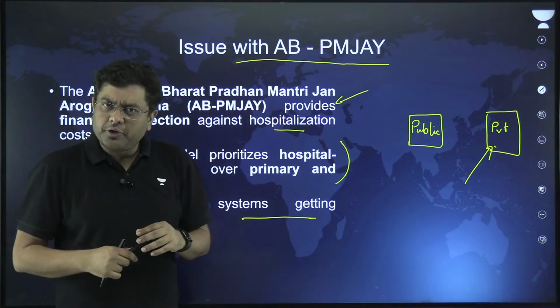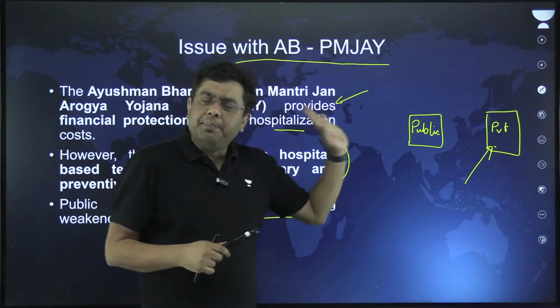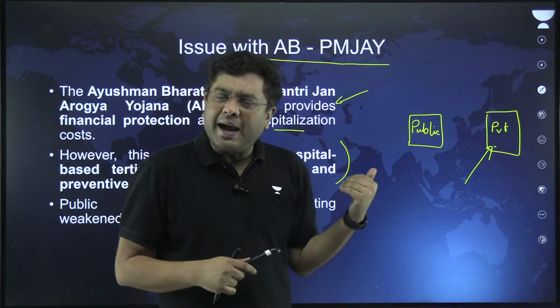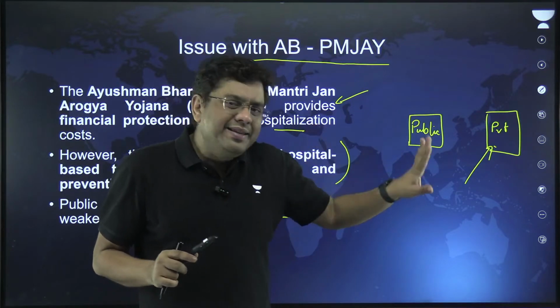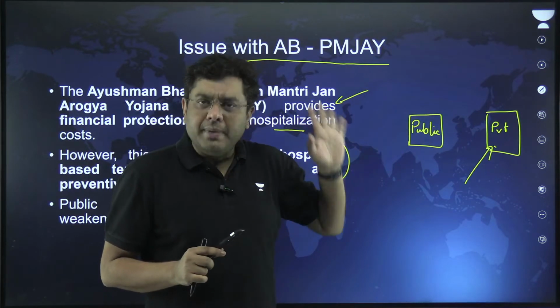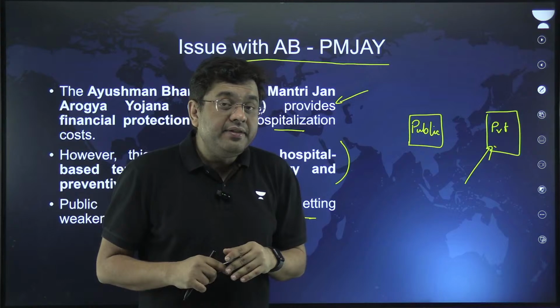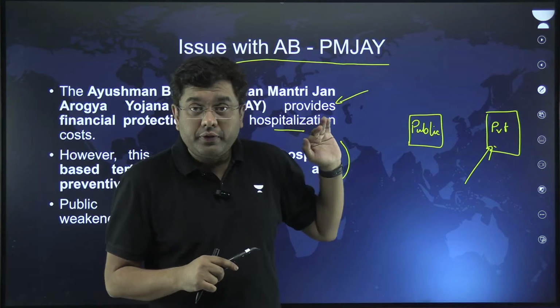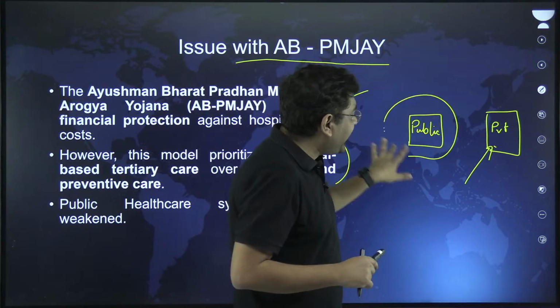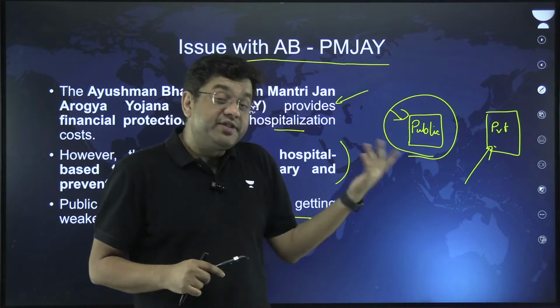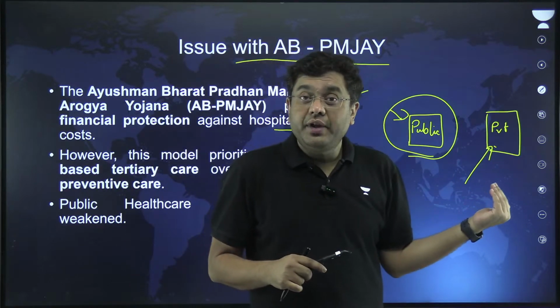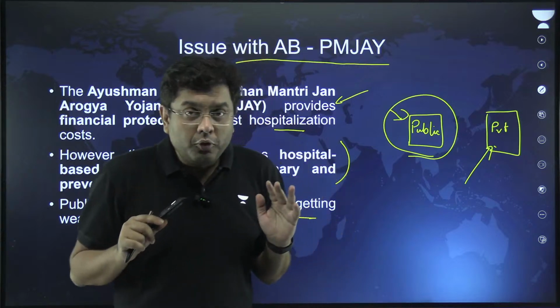You go to the private hospital, the insurance company will get paid out from the back end, right? You won't have to incur any cost. So in this case, who is receiving the money? The private companies, the private sector, the private insurance. But the public healthcare sector overall is getting impacted. It is not getting the funds. Its status is not going to improve.